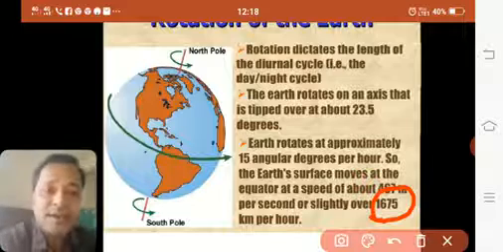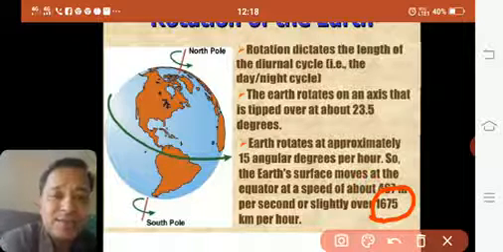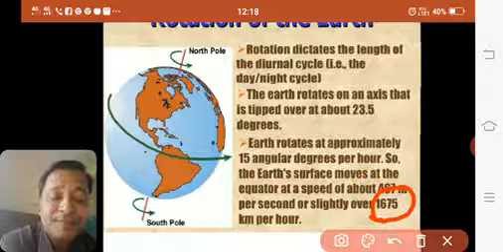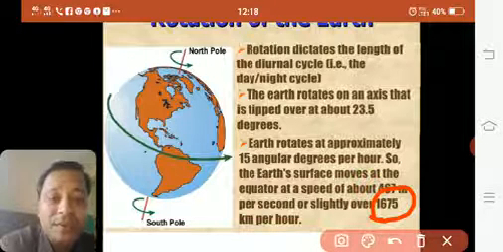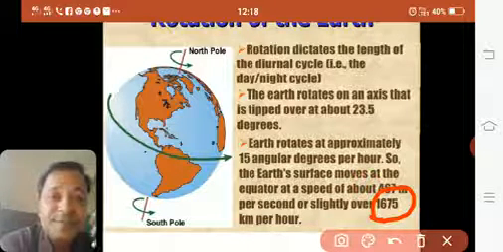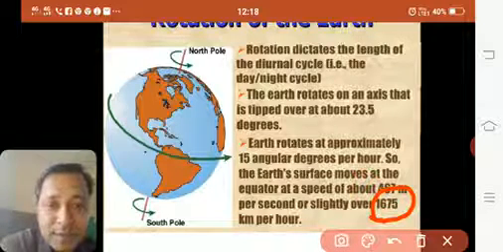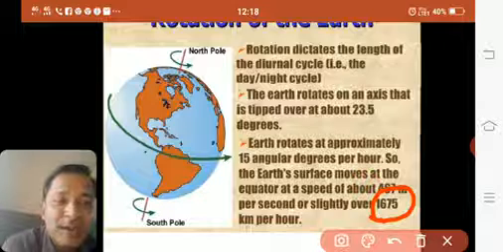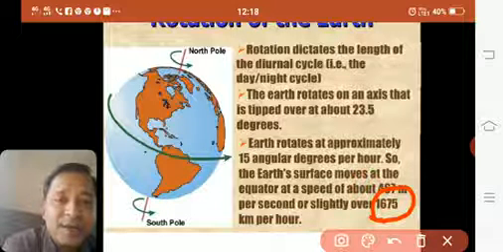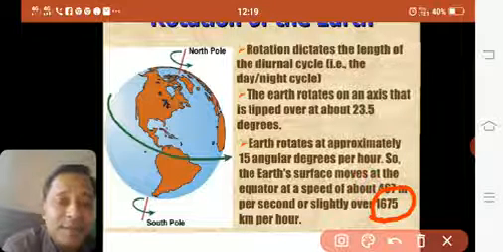Now the question comes: when the Earth is rotating at this very high speed, why do we not feel it, and why are we stationary? We are stationary because of the gravitational pull. Our gravitational pull is also very high, so because of that we cannot feel the speed of rotation.